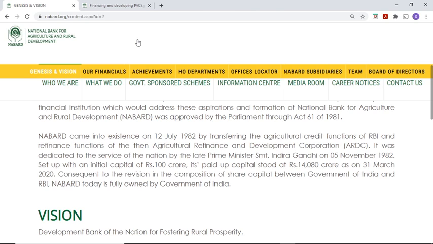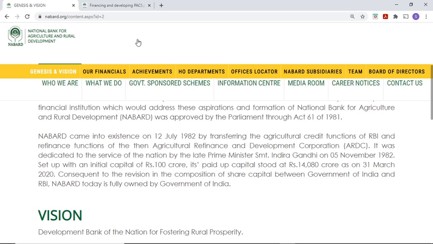It was dedicated to the service of the nation by the late Prime Minister Indira Gandhi in 1982, set up with an initial capital of 100 crore. Its paid up capital stood at 14,080 crore as on March 31, 2020. So, the initial paid up capital is 100 crore, and as on the financial year end, 31 March 2020, it is 14,080 crore. Just remember it is as on 31st March 2020.